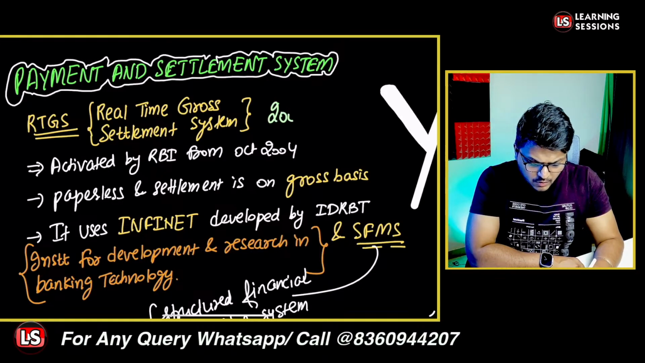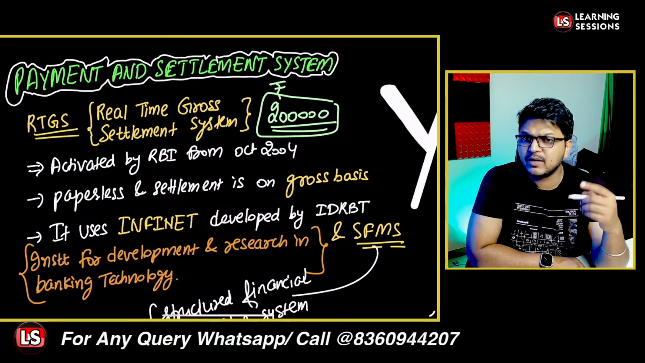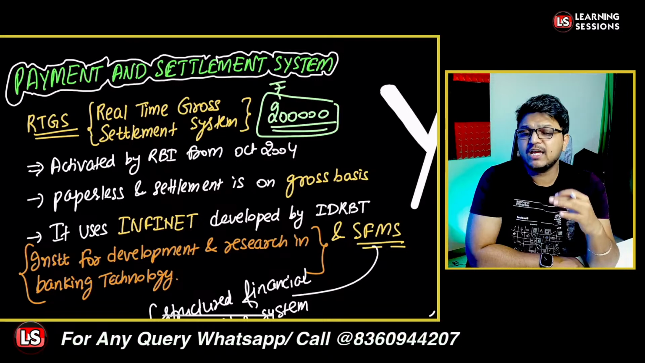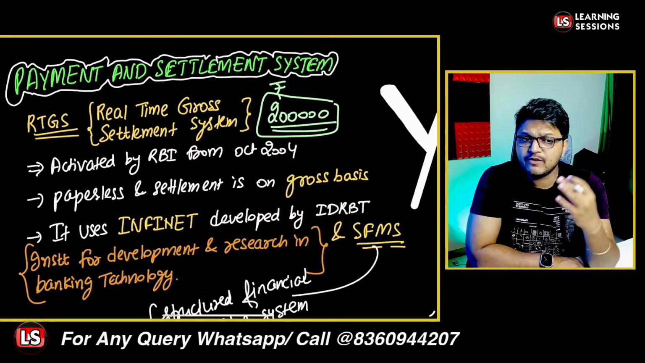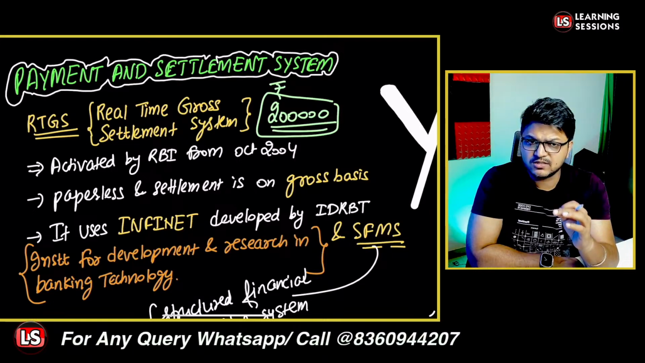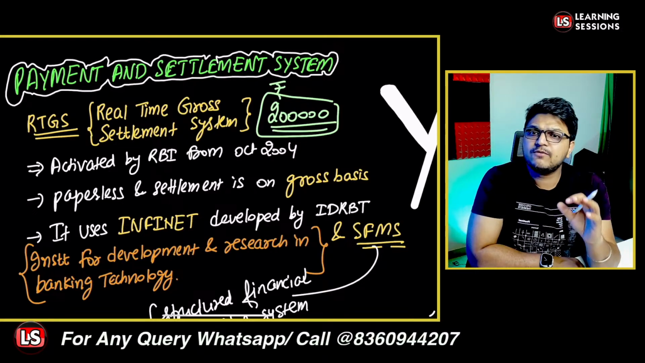So the minimum amount of the transaction under RTGS is 2 lakh rupees, and there is no upper limit. Many times people think there is a ceiling limit in case of RTGS, but that is a soft limit imposed by the banks for security concerns. But as such, if we look at the system, there is no upper limit, there is no ceiling limit.